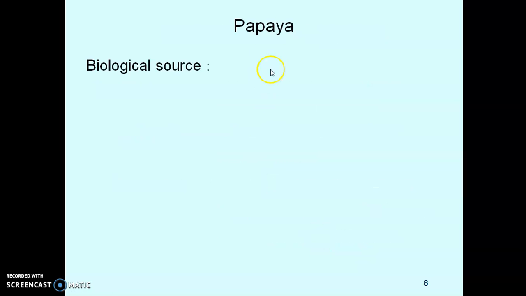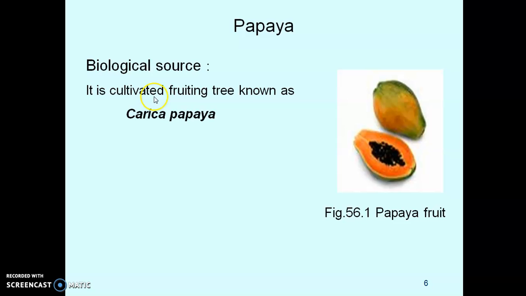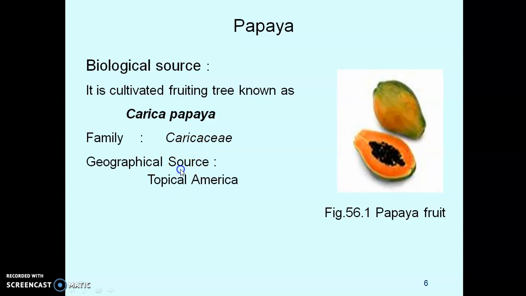The first drug we are going to study is papaya. Biological source of papaya. It is a cultivated fruiting tree known as Carica papaya, family Caricaceae. Geographical source of papaya is tropical America, Sri Lanka, Tanzania, Hawaii, Florida, India.